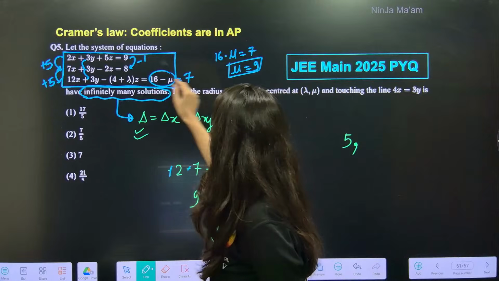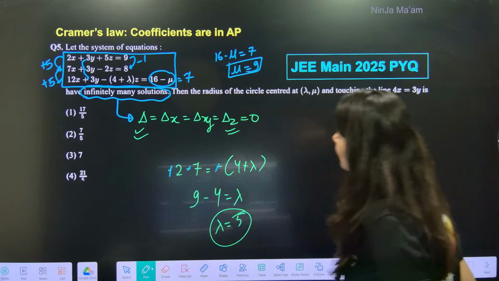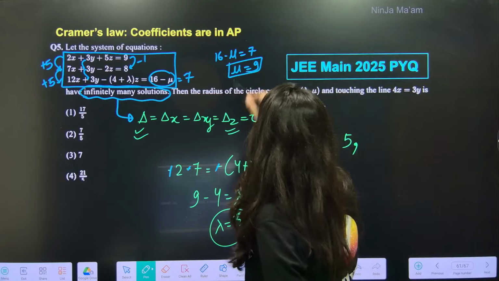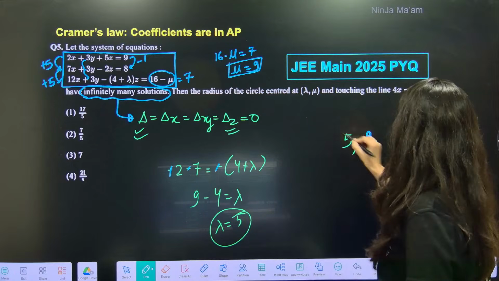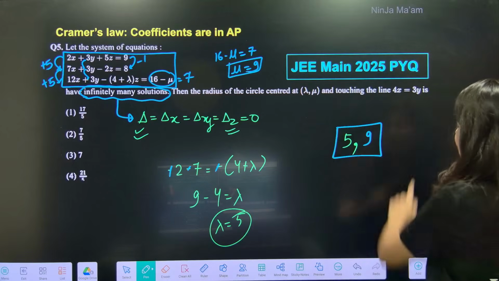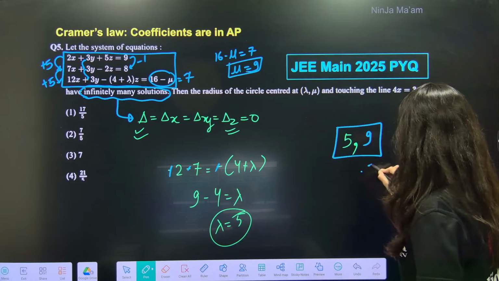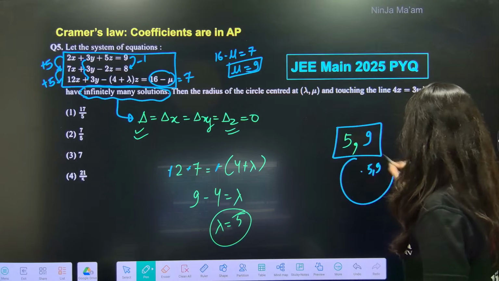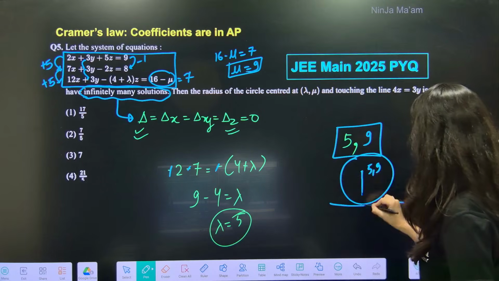9 minus 1, 8 minus 1, 7. So 16 minus 7 is 9. Yes, 5 comma 9 is the answer. Okay, so 5 comma 9 is the center of the circle and this is the tangent. So 5 comma 9 is the center and this is the tangent. You have to figure out the radius.